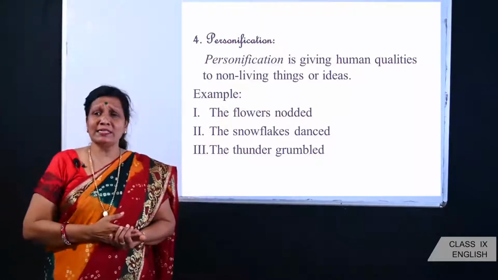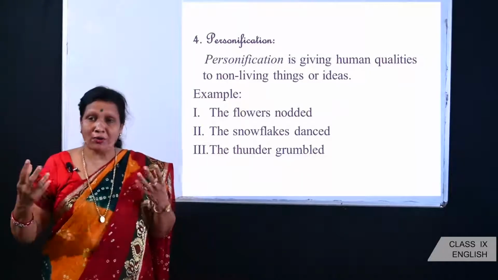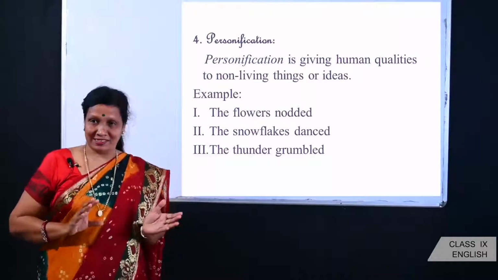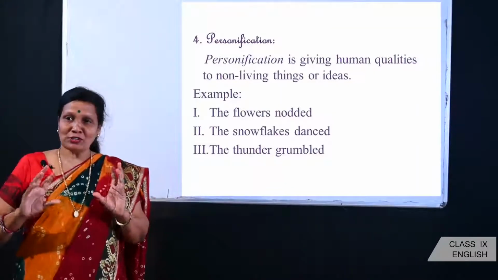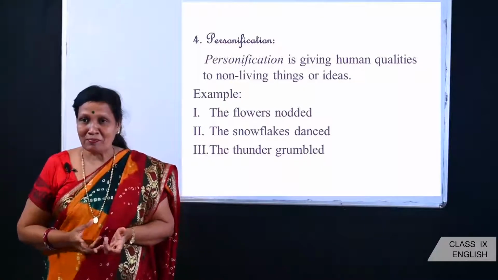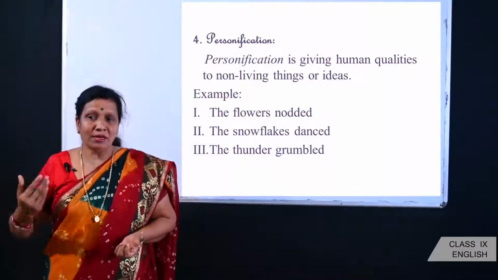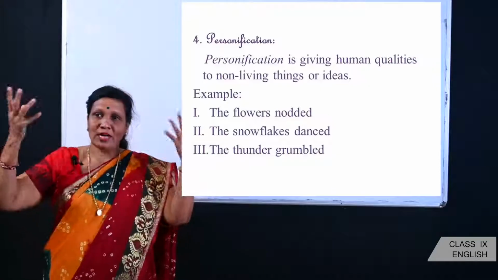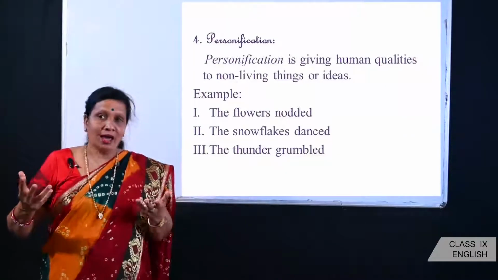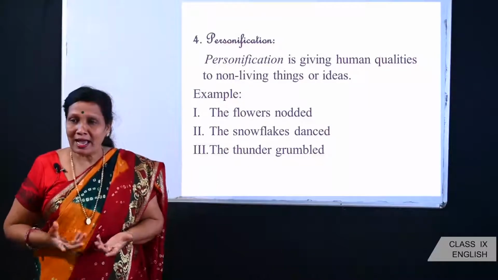The other examples here are the flowers nodded, the snowflakes danced, as if the snowflakes are human beings and they are dancing. The thunder grumbled, as if the thunder was a human being like you and me, and it grumbled and got angry.